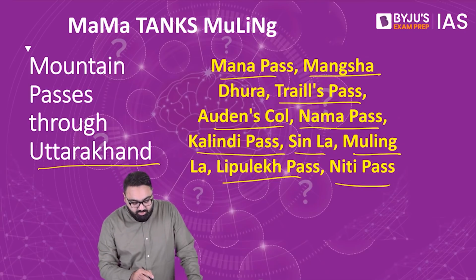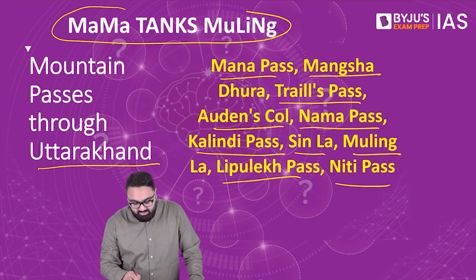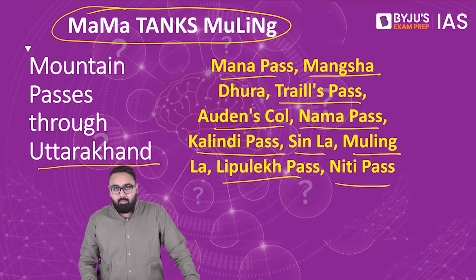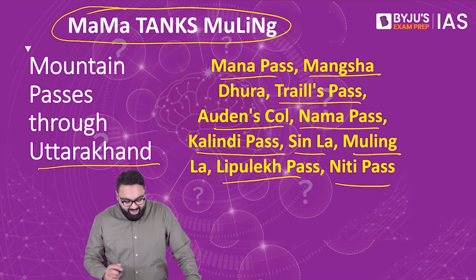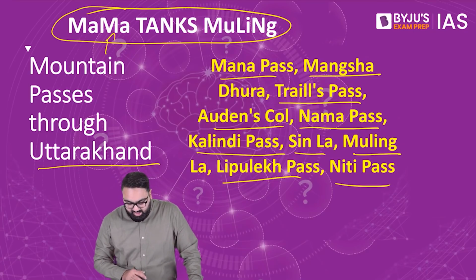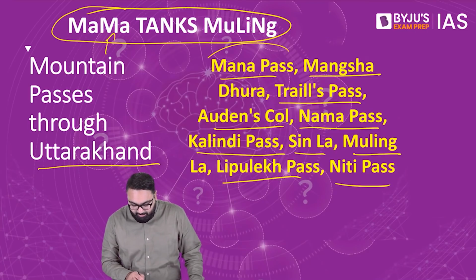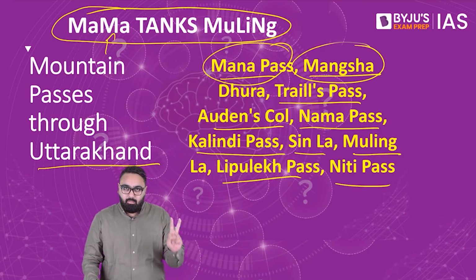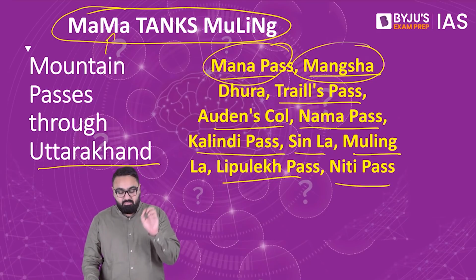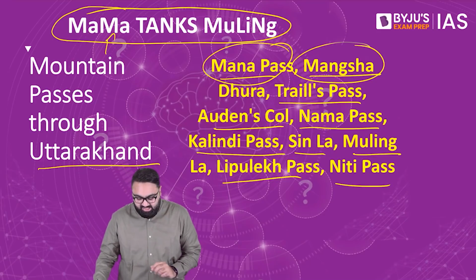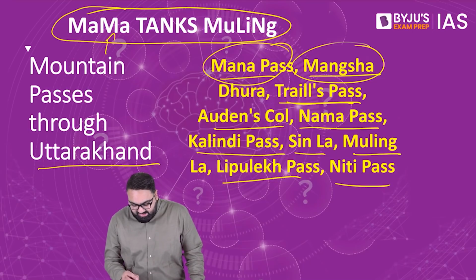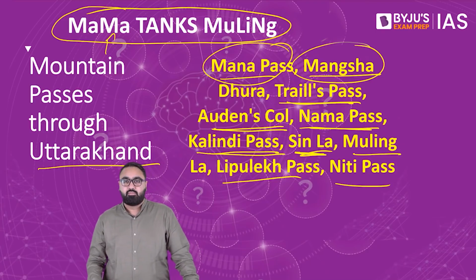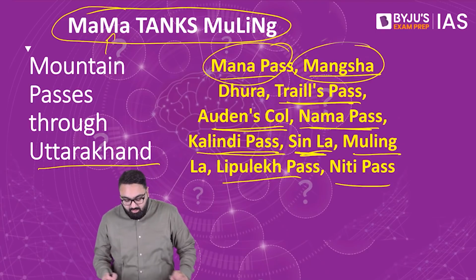The phrase that can help you here is Mama Tanks Mulling. Mama Tanks Mulling. M-A-M-A. Mama here stands for two passes, that is the Manna Pass and the Mangsha Pass. Then T-A-N-K-S, tanks. T for Trails Pass, A for Ordnance Col, N for Nama Pass, K for Kalindi Pass, and S for Sinla. And the remaining are Mulling.